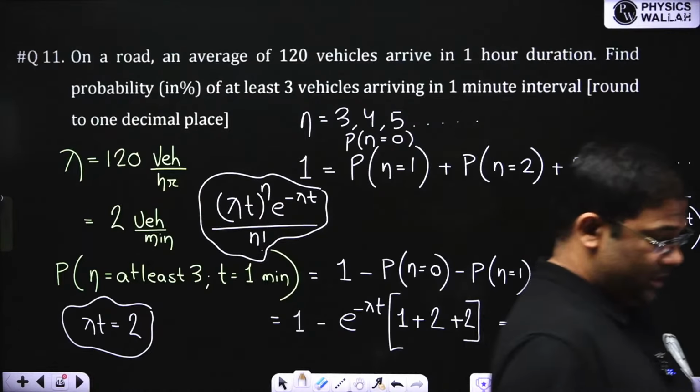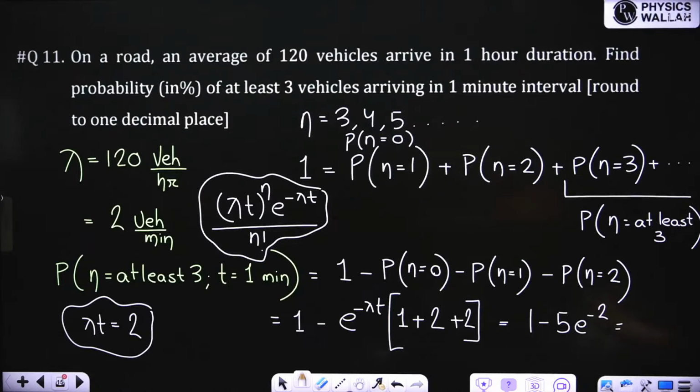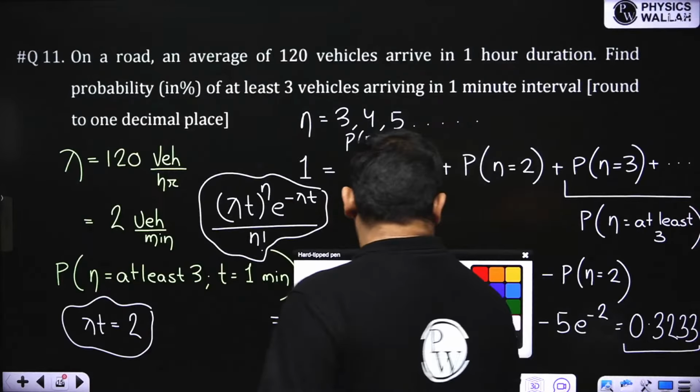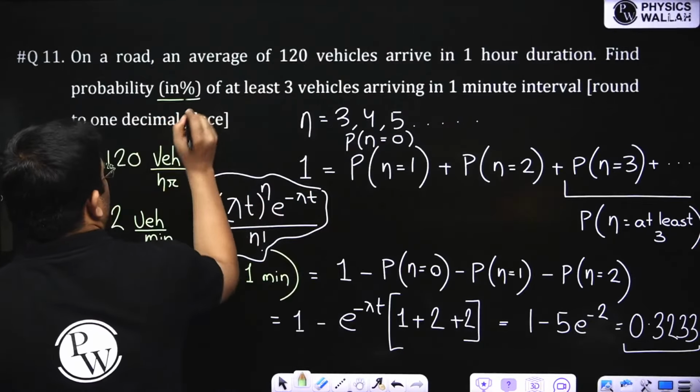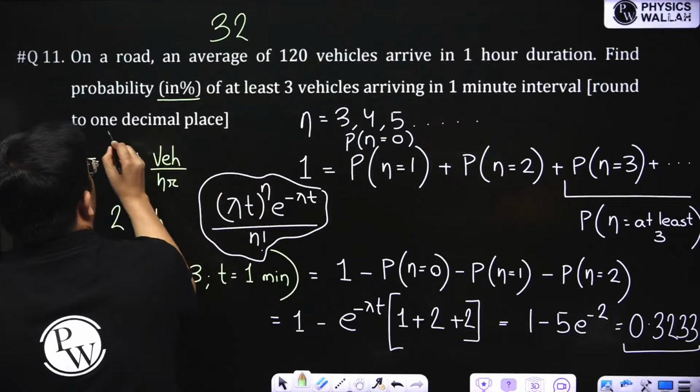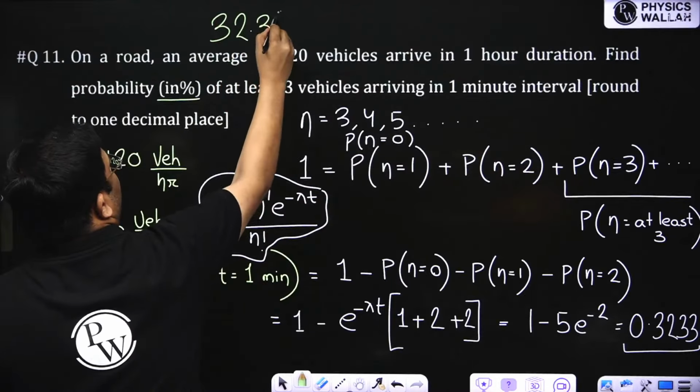So how much is this? It is 5 e to the power minus 2, and 1 minus answer. So I am getting this as 0.3233. Now see, this is in decimal. They have asked the question in percentage, so in percentage it will be 32 point something, but round to 1 decimal place. So 32.3, I will write down the answer.